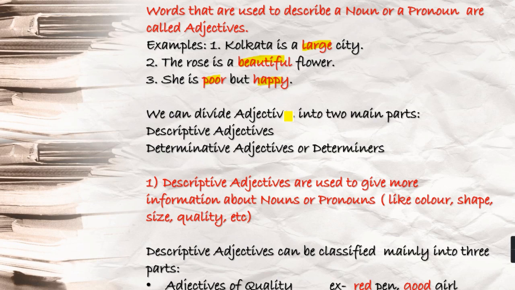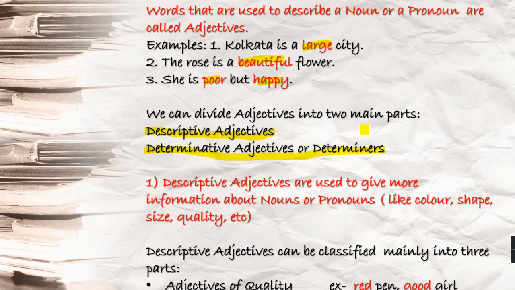Okay, now see, we can divide adjectives into two main parts. Descriptive adjectives and determinative adjectives, that is also called determiners. Now suppose I take adjective as the head of the family, or you can say mother, and the mother has two daughters, your descriptive adjectives and determinative adjectives. You all have studied different kinds of adjectives and determiners, but this all will come here, in the group called descriptive or in the group called determiners or determinative.